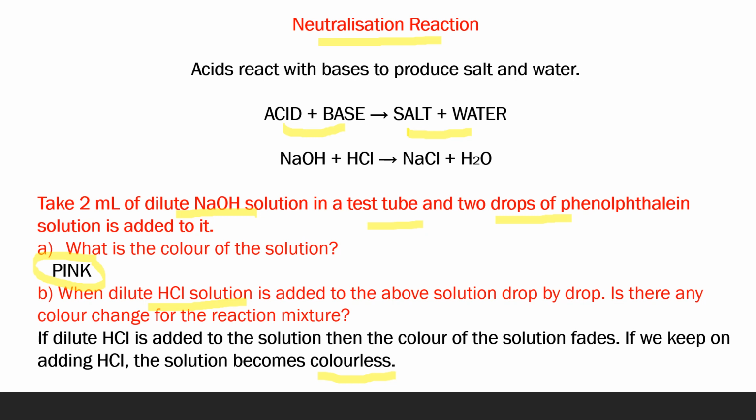Now to test this we can do one more thing. After it has become colorless, again we will add 1 or 2 drops of sodium hydroxide. The moment it becomes basic again, it will again give pink color. So this thing is very important to note, that the solution will not become colorless as soon as you add HCl, but it will only fade away. It will only become colorless after some time, means after the HCl is consumed in neutralization, after that the excess acid will make it colorless, right?